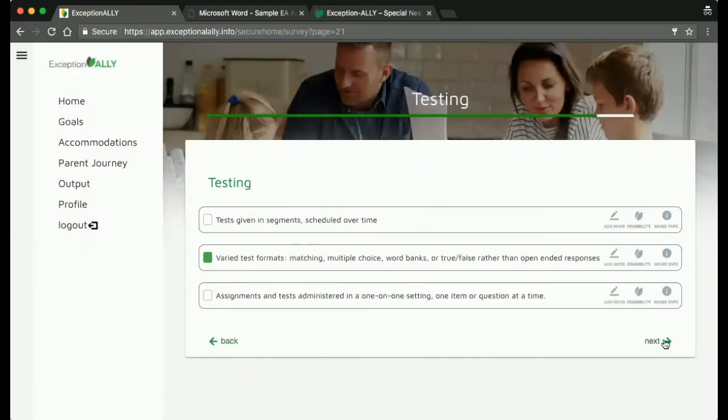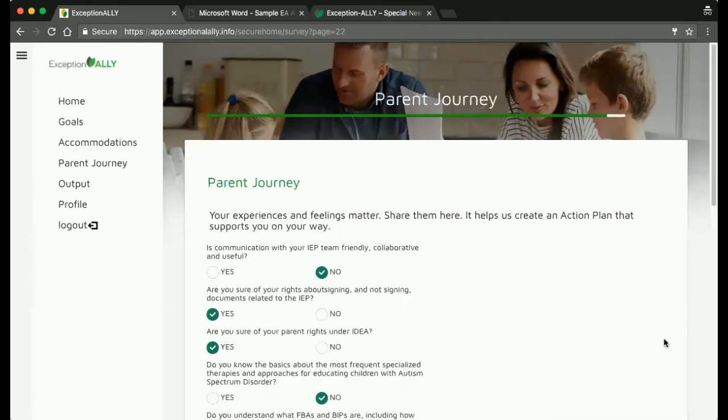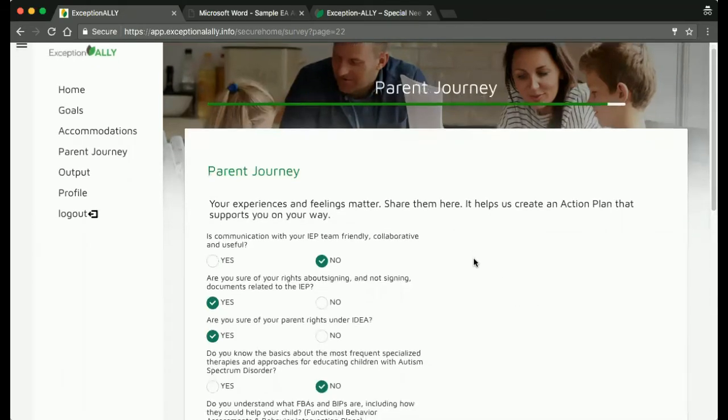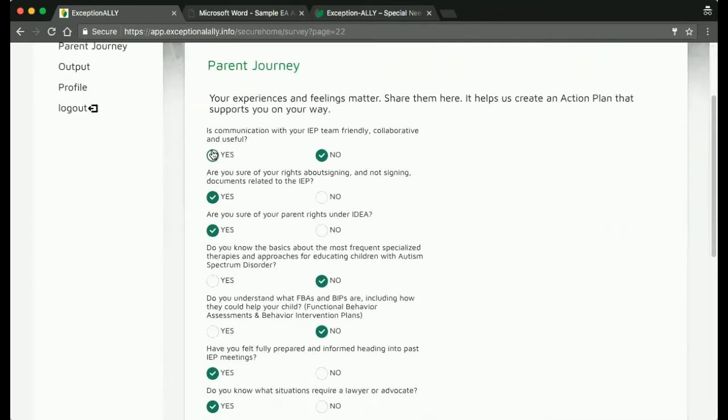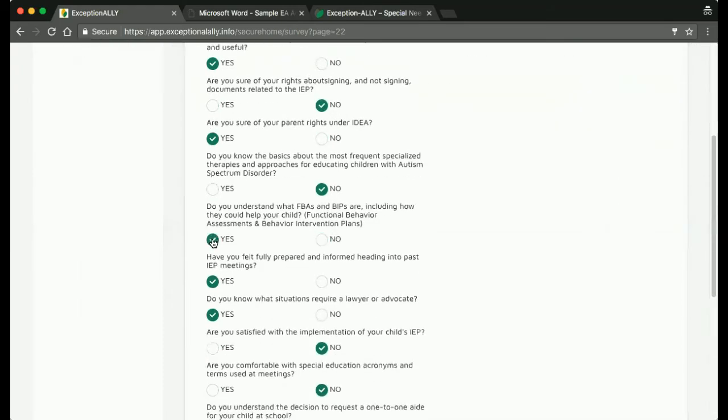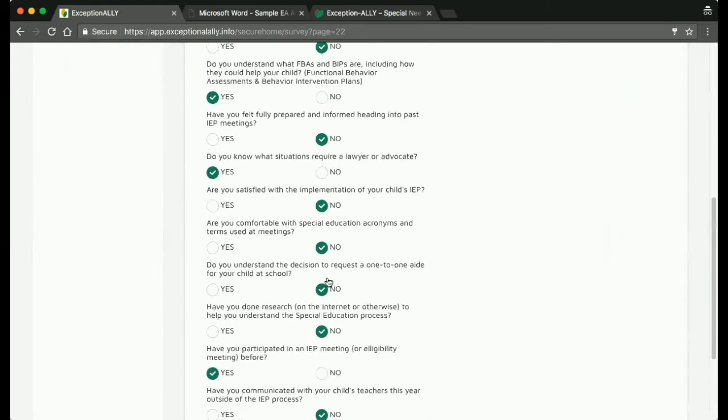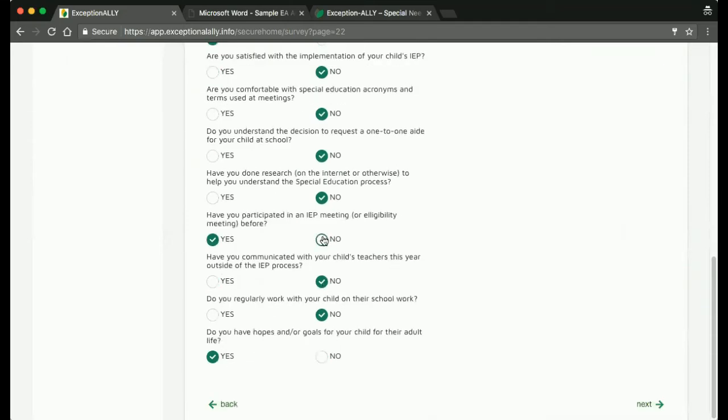Finally, it's time to share some of your personal parent journey. What have you experienced already? What would you like to learn about special education? How have you felt going through this process so far? These questions guide Exception Ally to create step 1 of your action plan. Speaking of which, let's look at an action plan now.